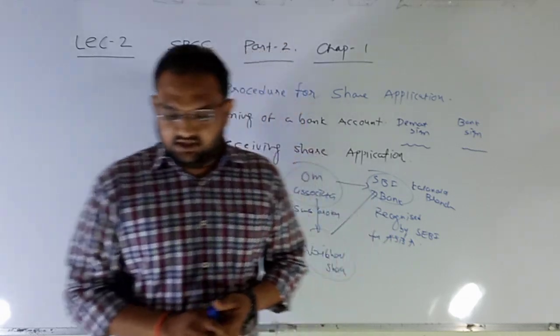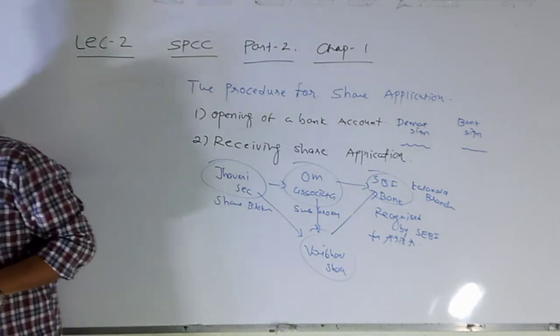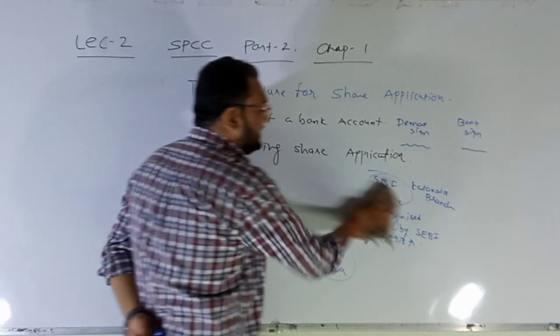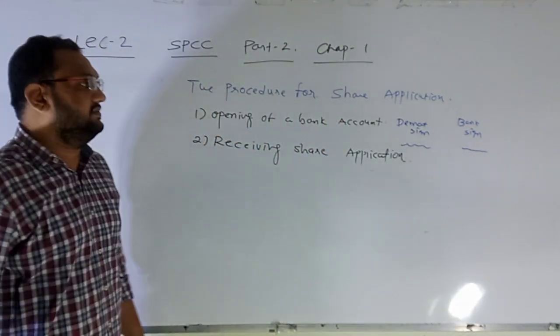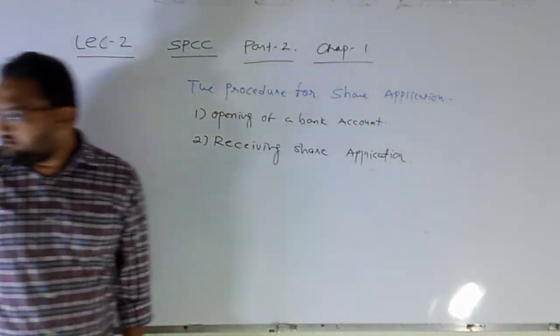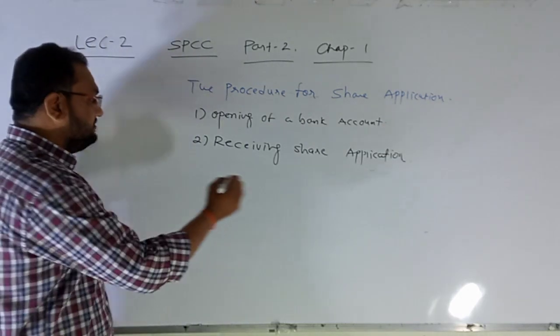So here the second point, that is receiving share application, is over, where the recognized bank is receiving share applications either from the investor, from the broker, or from the sub-broker. Then next, point number 3 is classification of share applications.